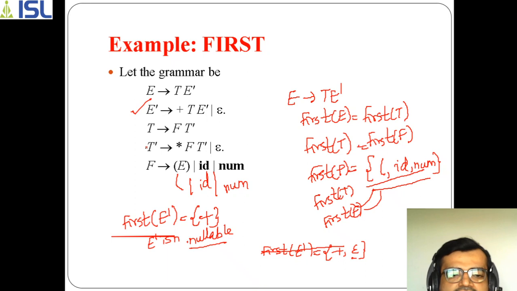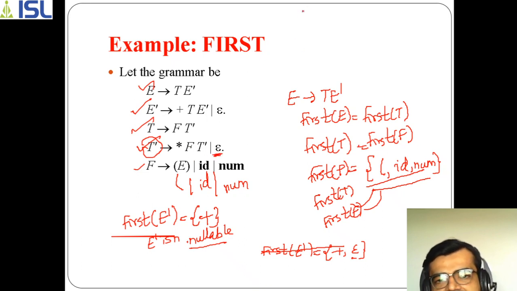Now similarly we have to find first of T also. Now we need to find first of T dash. We have completed this one as well as this one, only this one remained now. So first of T dash is also nullable. Why? Because I am getting this value, right?